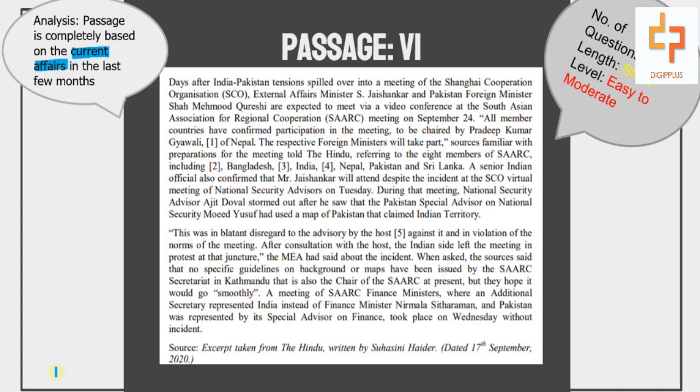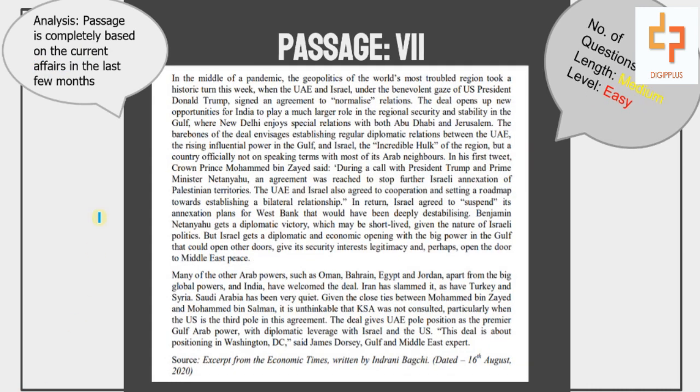So, we have our last passage that was of medium length and considered to be a scoring one because it was one of the easiest passages, having 5 questions and completely based on the global and the national affairs of the country.